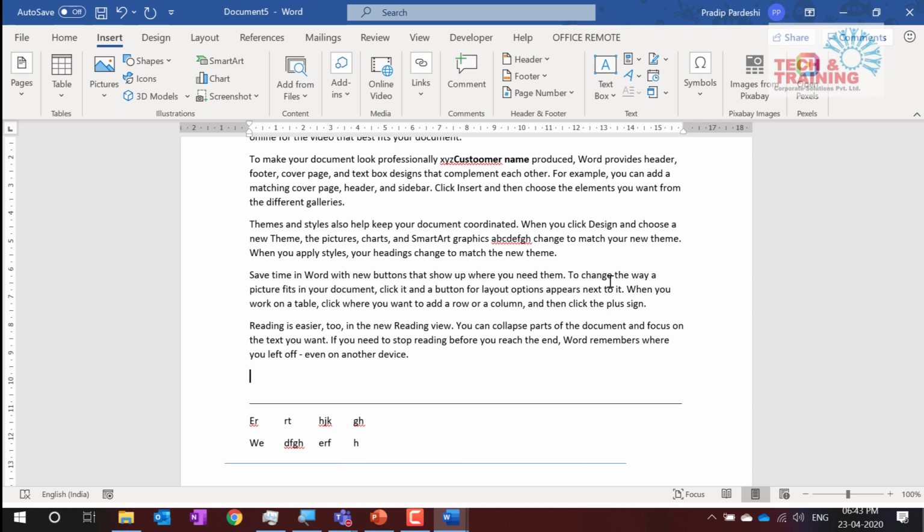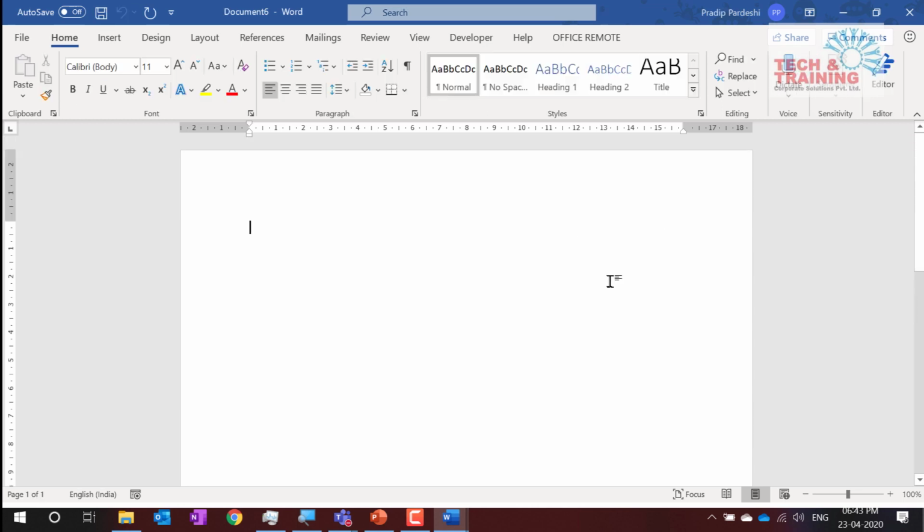There is sometimes an issue with regards to bullets and the continuity of the same, especially when you take the data from the internet. Can you please explain about it? Okay, so let me quickly talk about, this is the last question, bullets and numbering and the continuity of the bullets problem. So when you get the data from a web page, and if you have a problem with the formatting, what I generally do, and there are several ways, there is no specific method of solving that problem, but if I've got the data from the internet and if there is a formatting issue, I paste it in Notepad and then I paste it in Word, so all the formatting is removed and you can freely use it. That's one workaround that I use.